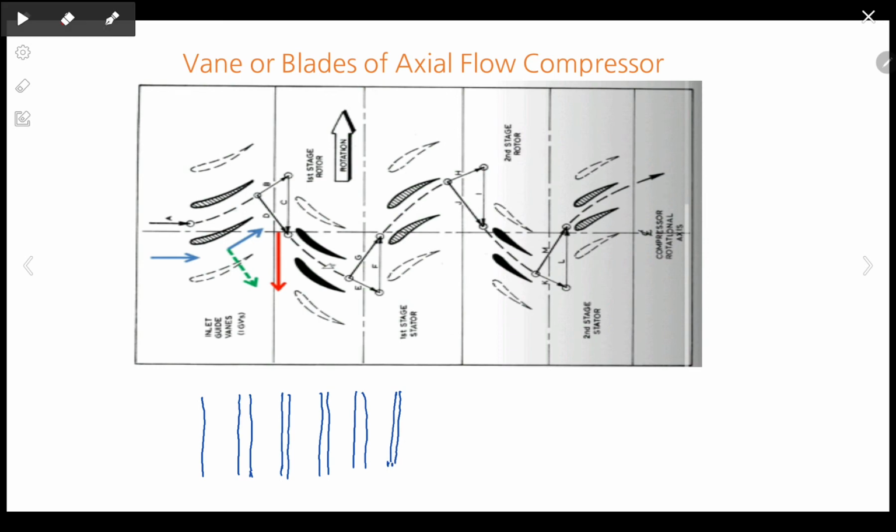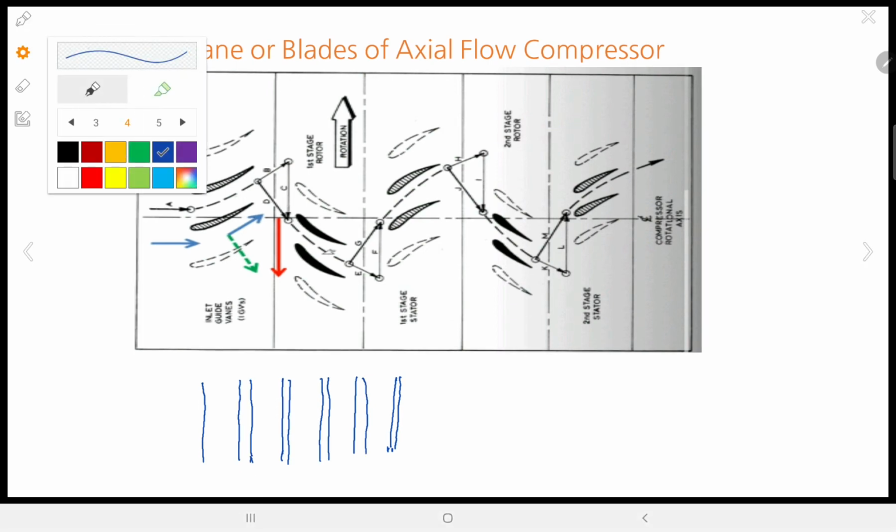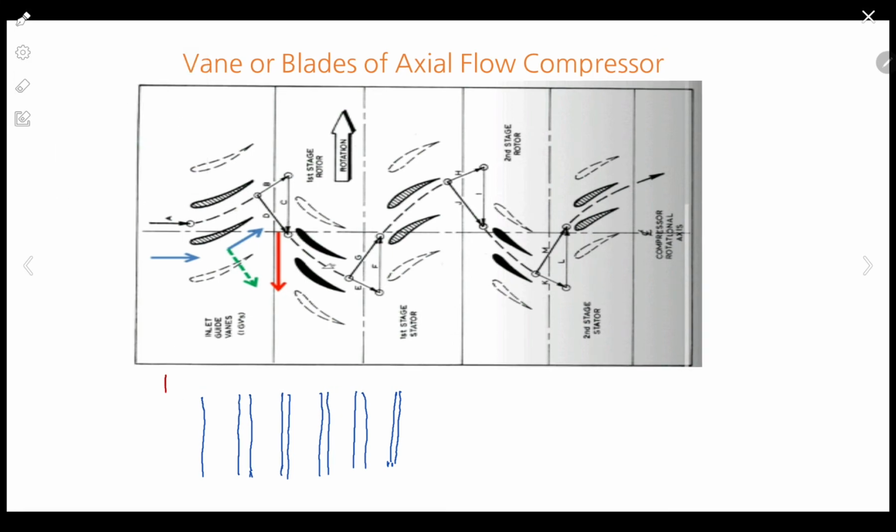If we want to study what happens to pressure and velocity across it, this is how pressure and velocity will change. Correct. So in the first guide blade, what happens? The pressure will slightly reduce because of skin friction. Let me first write what is what. This first is the first guide vane. This is a moving vane. This is again a fixed vane. This is a moving vane. This is a fixed vane.